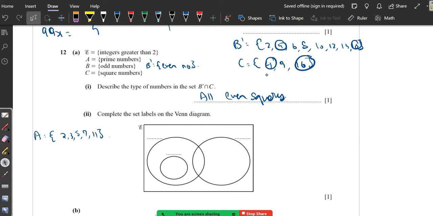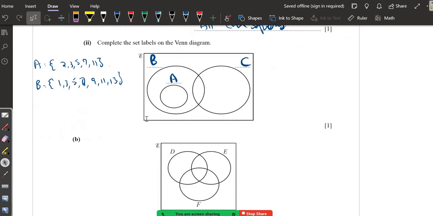Alright, so remember that apart from 2, prime numbers are odd numbers. Odd numbers are like 1, 3, 5, 7, 9, 11, 13. So that means A is going to be a subset of B, because the odd numbers contain the prime numbers. And that makes C over here the square numbers set on the Venn diagram.